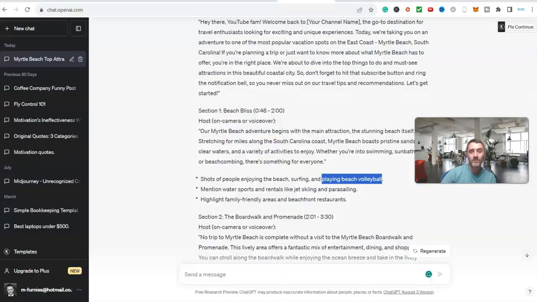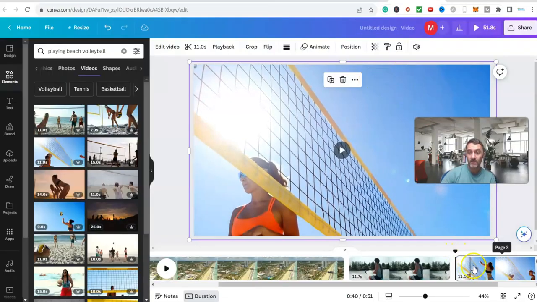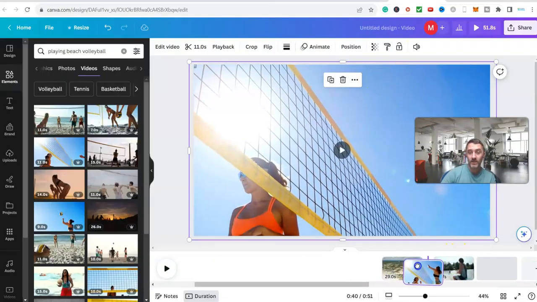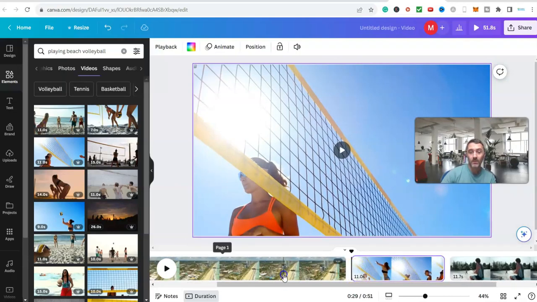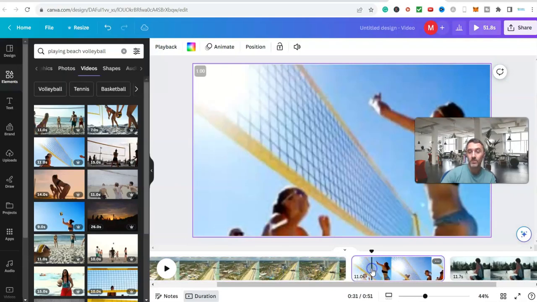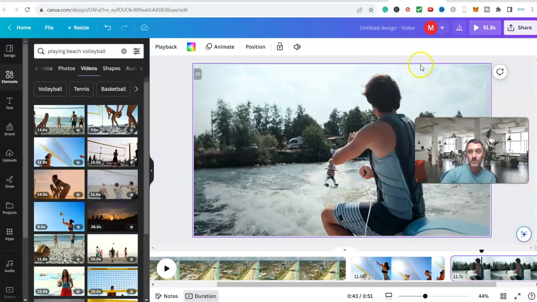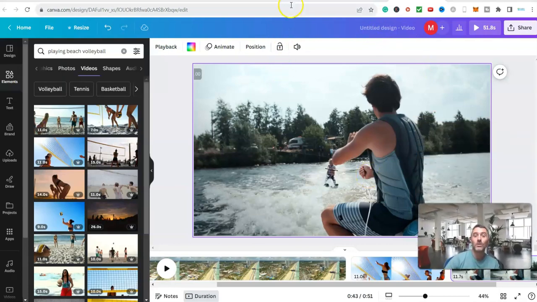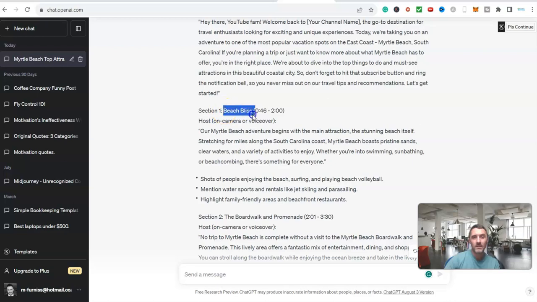And if you remember from this script here, we've got beach volleyball before we've got water sports, so I need to move those around. All I do is really simple, I drag it like that, and it now goes there. So now I've got the opening slide, then beach volleyball, then water sports, and basically this is the concept. We literally go along and make sure we're happy with this. Now the other thing we can do inside of Canva, so let's just have a look at this. We've got this here, section 1, Beach Bliss.